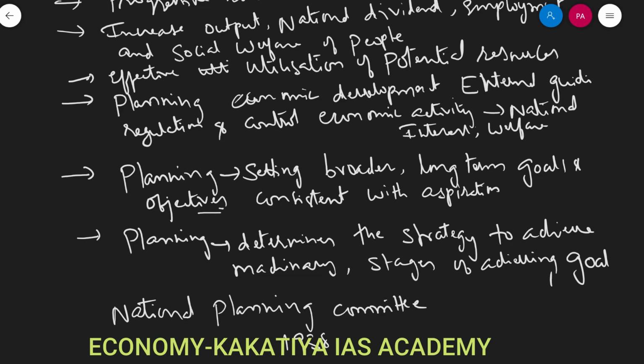So Visvesvaraya, in 1934, provided a blueprint in the form of a 10-year development program.